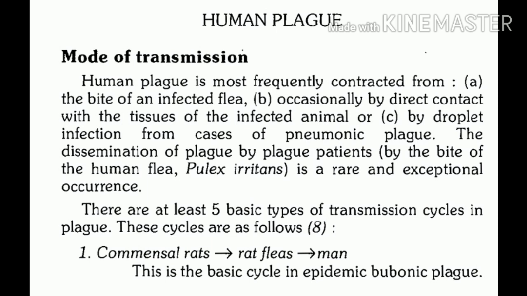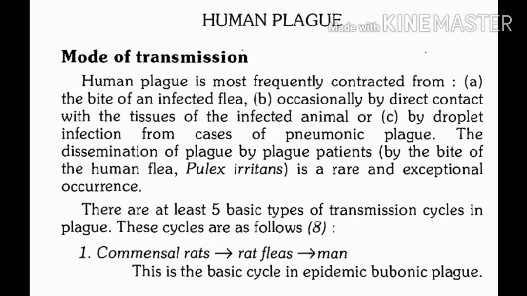Then the middle chain is of rat fleas. So from these domestic, peridomestic rats, these rat fleas may carry infection to man. So man is in the third chain, and the rat fleas, as you know, are Xenopsylla, and very rarely these can be Pulex irritans.